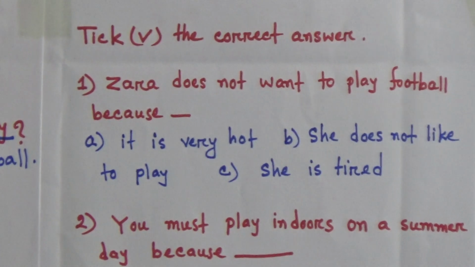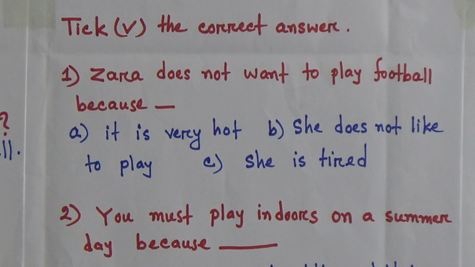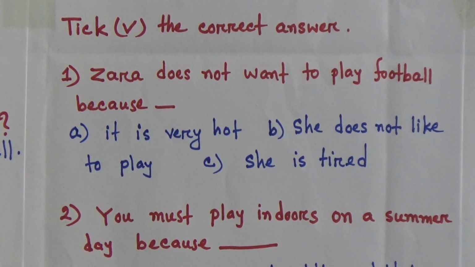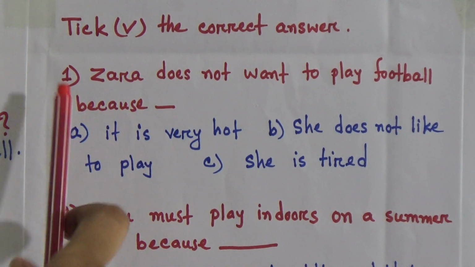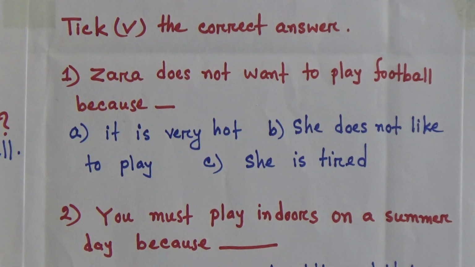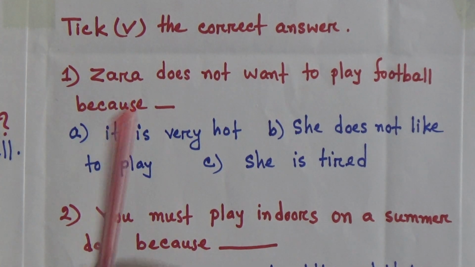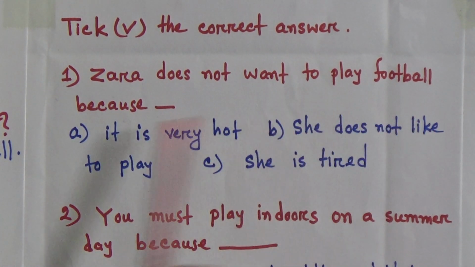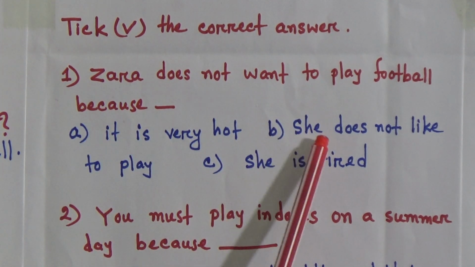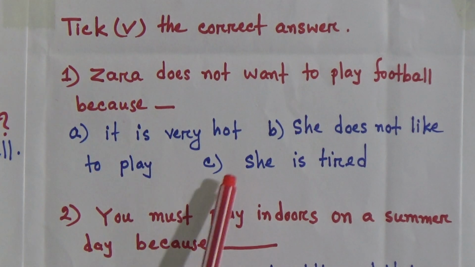So student, here are three multiple choice questions. That means you have to select the best answer from these three options. Number 1: Zara does not want to play football because, we know Zara does not want to play, that means Zara is not interested in playing football, because A, it is very hot; B, she does not like to play; C, she is tired. Which one is the correct answer?